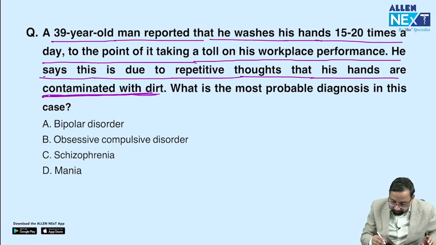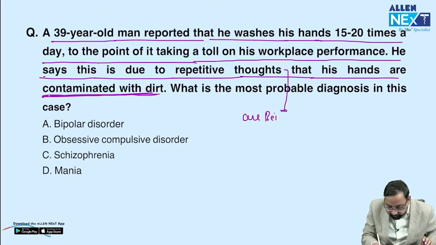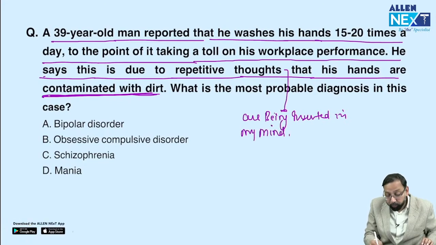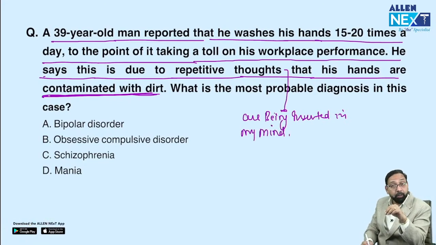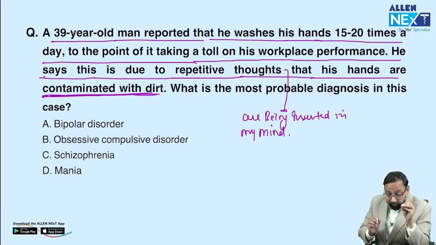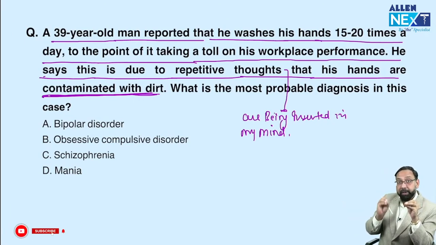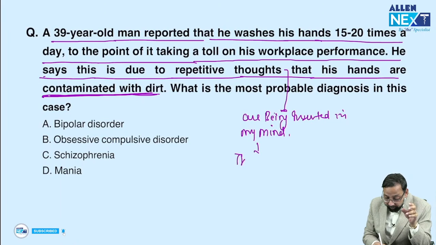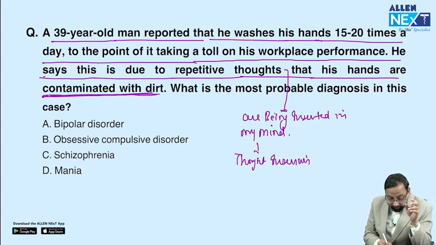But in the same question, if they add that these repeating thoughts are being inserted in my mind, this would become thought insertion, and then you will think of schizophrenia.